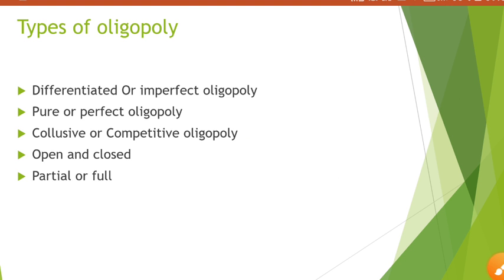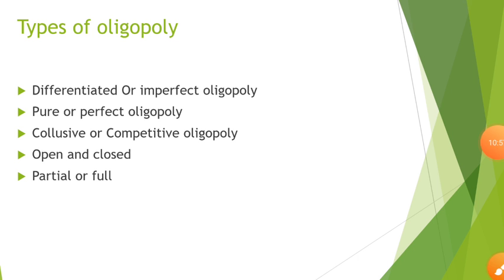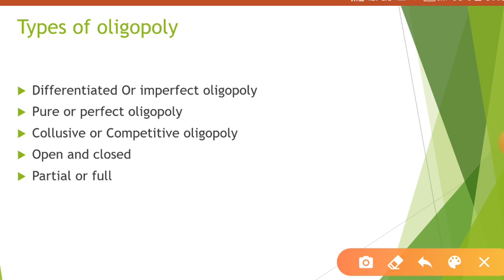Okay. Open and closed oligopoly. Now what happens in this open and closed? Generally in open oligopoly it is easy to enter, and in closed oligopoly it is difficult. Okay. Now next comes partial or full. In case of partial oligopoly, generally there will be a leader.